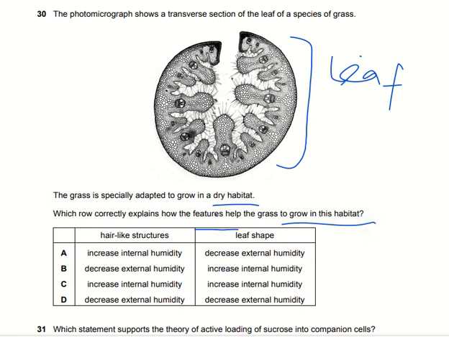Hair-like structures and the leaf shape. If the humidity is increased higher inside that particular leaf, then the hair-like structures will be there, and they will allow the movement of the molecules through the leaf easily.